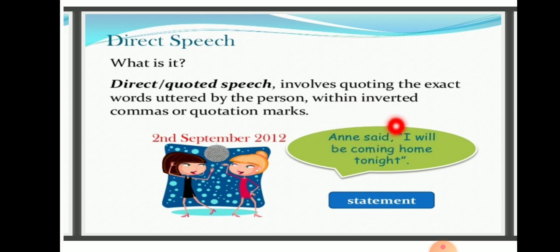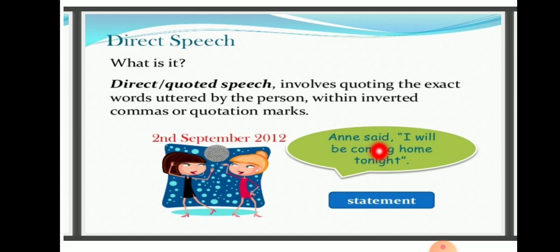And you could see that the reported part begins with a quotation here. I will be coming home tonight. So that is the reported part of the sentence. There are two parts here. One is the reporting part, the other one is the reported part. Annie said. You could find that Annie is the noun and said is the verb. And this verb, said, is said to be the reporting verb. You could find that it is in past tense.